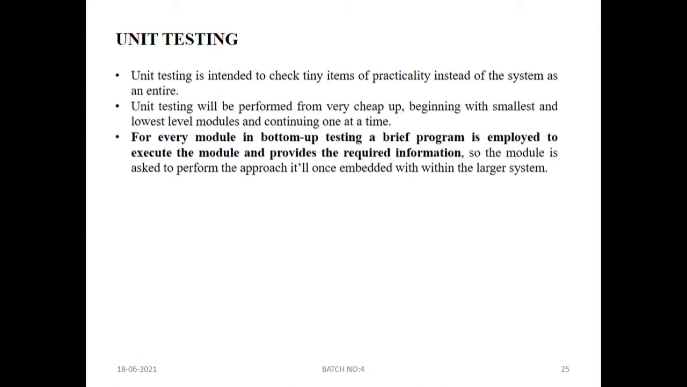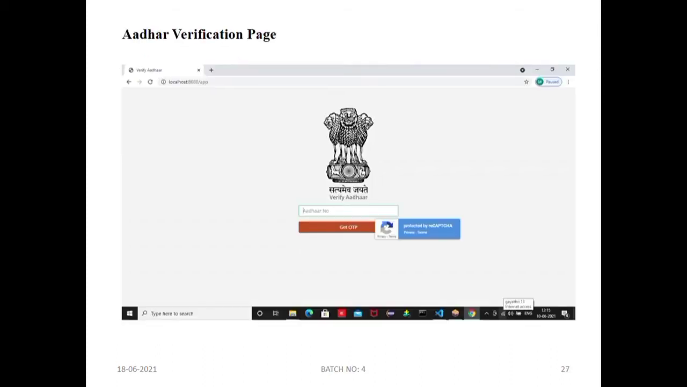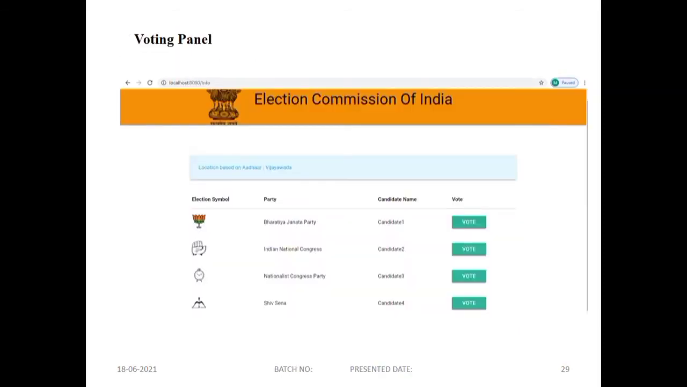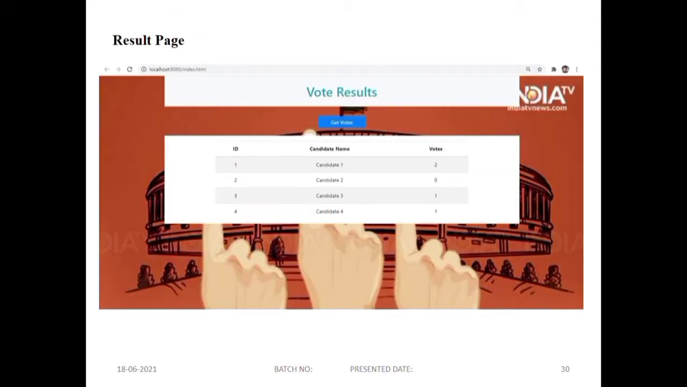For every module, a brief program is employed to execute the module, and this also provides the information that is required once it is embedded within the larger system. Then there are test images of this unit testing. As I said before, we have to see one at a time. So we can see the login page, then the Aadhaar verification page, then the voting panel, where we have to vote, and then the result page, where we can see the votes got by the contestants or participants. This is all about unit testing.